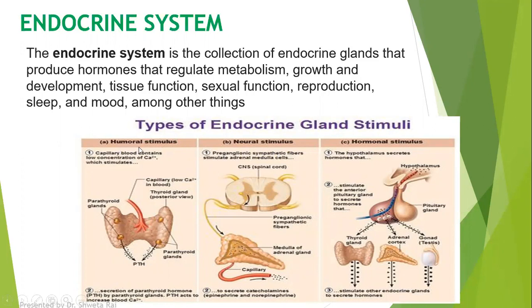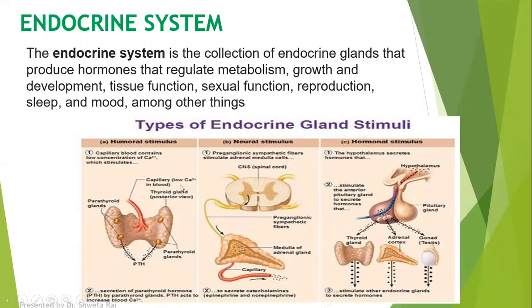Humoral stimuli is concerned with the change in the concentration of substances which are present in the extracellular fluid. Extracellular fluid is a fluid which is present outside the cell. So whenever there is change in the concentration of substances which are present in the extracellular fluid, it stimulates or inhibits the secretions of the endocrine gland.